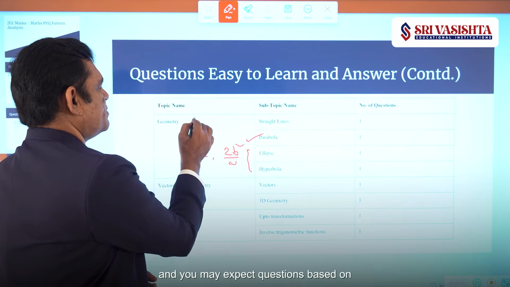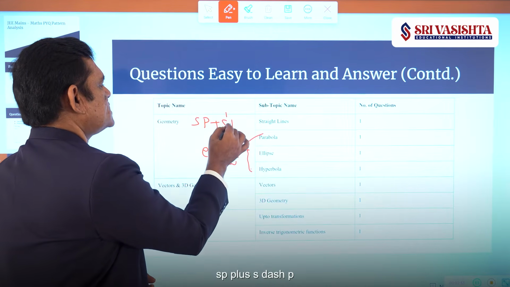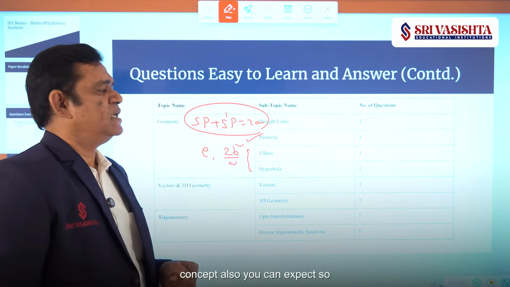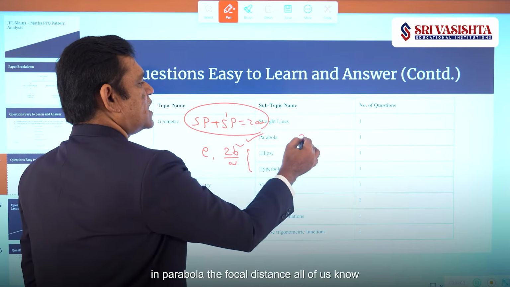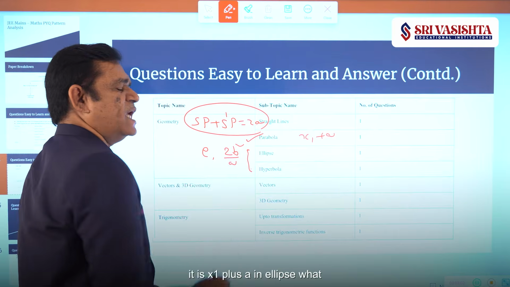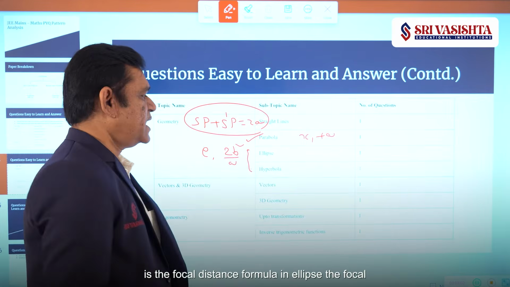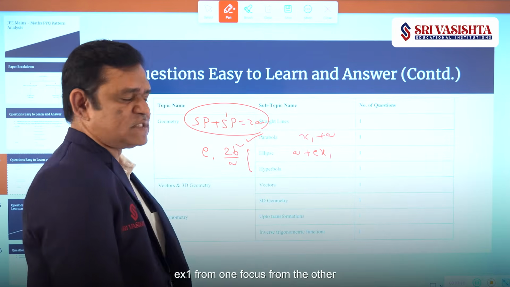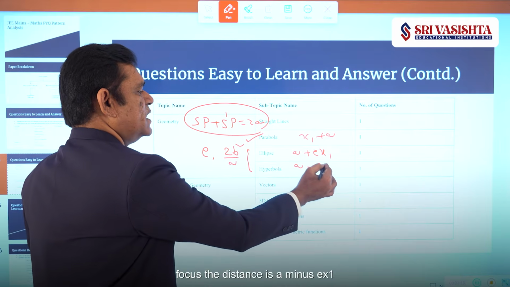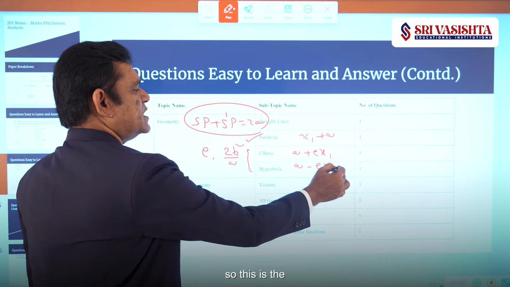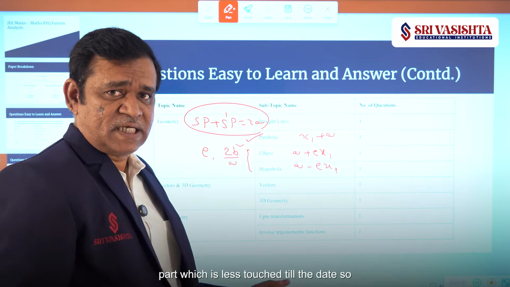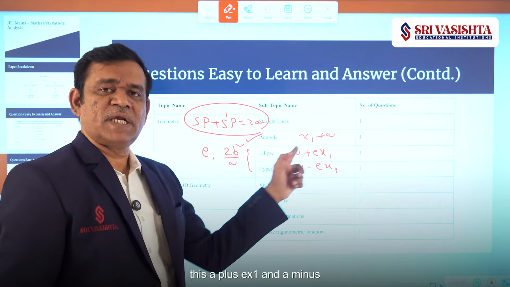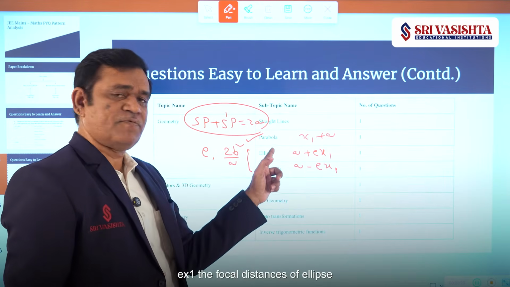Okay, so try to learn those distances and all that. And you may expect questions based on SP plus S'P is equal to 2a. Questions based on this concept also you can expect. So in parabola, the focal distance, all of us know, is x1 plus a. In ellipse, what is the focal distance formula? In ellipse, the focal distance formula happens to be a plus ex1 from one focus. From the other focus, the distance is a minus ex1. So this is the part which is less touched till date. So you may expect questions based on this a plus ex1 and a minus ex1, the focal distances of ellipse.